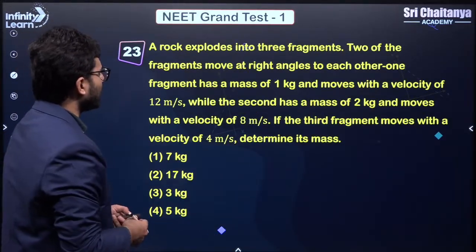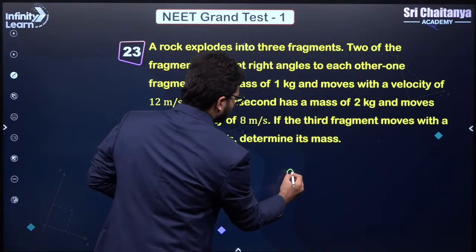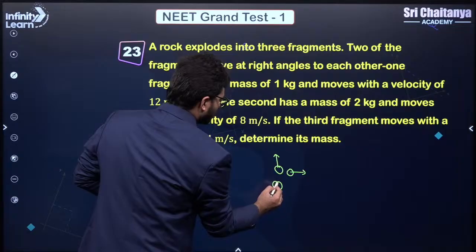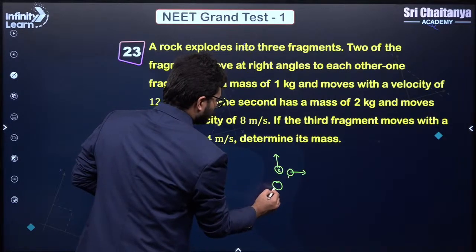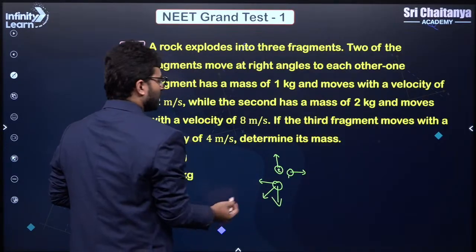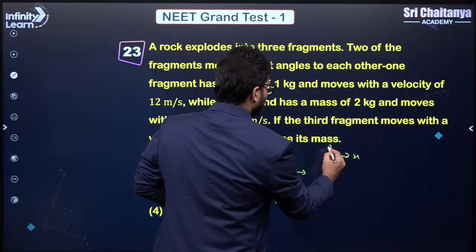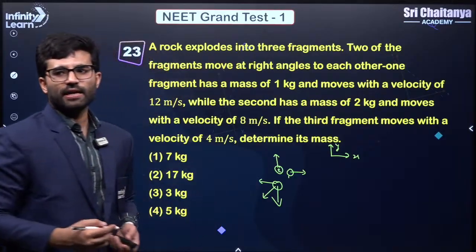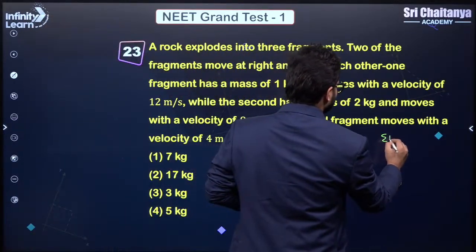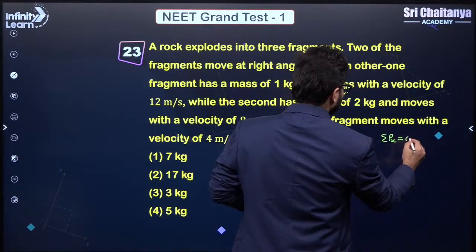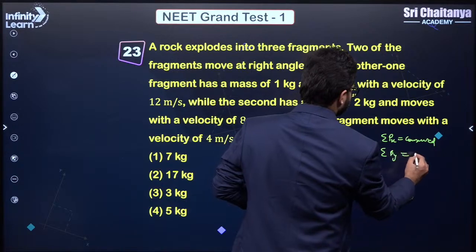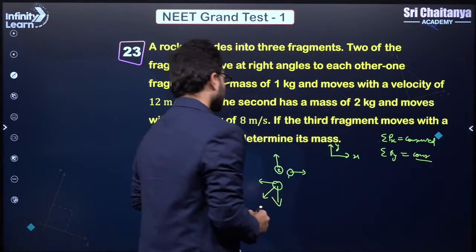Two of the fragments move at right angles to each other. So let's say this is one fragment, this is another fragment, and this is the third. This is first, this is second, this is third. It will move at some angle. So it will have these 2 directions. Let's say this is X, this is Y. So what is the concept here? The concept is that momentum will be conserved in all directions, right? Momentum in X direction would be conserved, and momentum in Y direction would also be conserved. Correct?